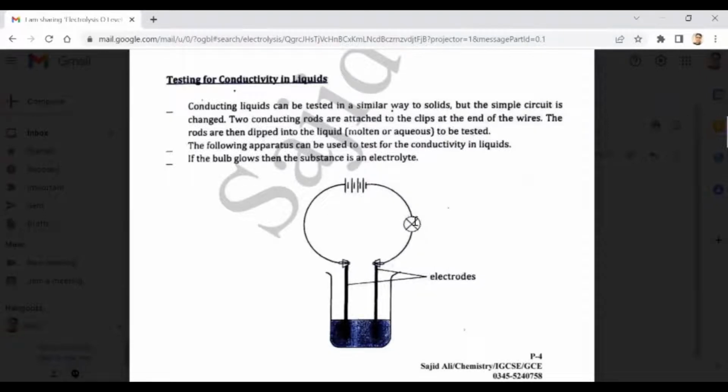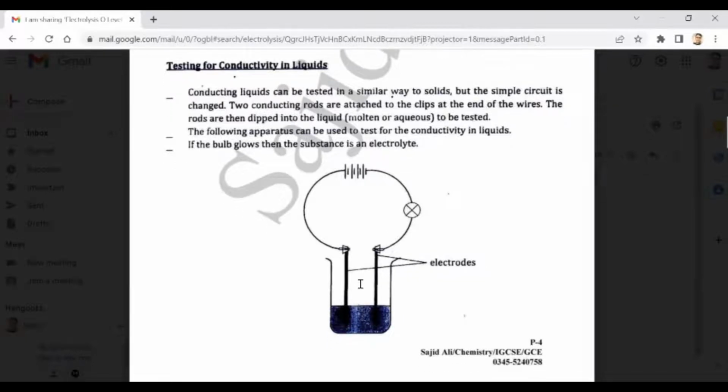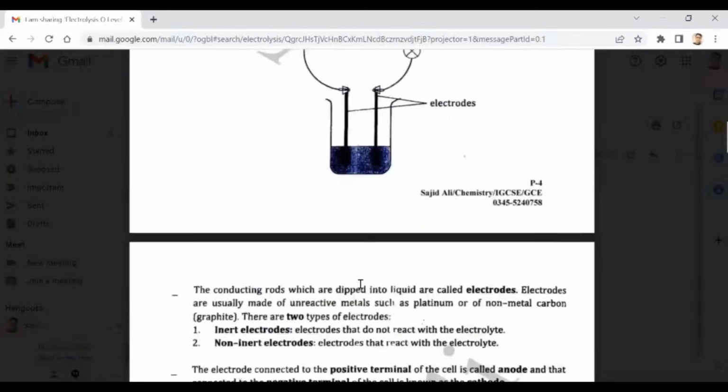This is the bulb or the lamp. If there is electrolyte, this bulb will glow. For example, if you have taken some acid solution, some alkali solution, some salt solution, some molten ionic compounds, the bulb will glow. If there is pure water, sugar solution, ethanol, kerosene, petrol, etc., the bulb will not glow if we set up apparatus like this. So such a substance would be called a non-electrolyte. Okay, beta? So this is a simple cell.